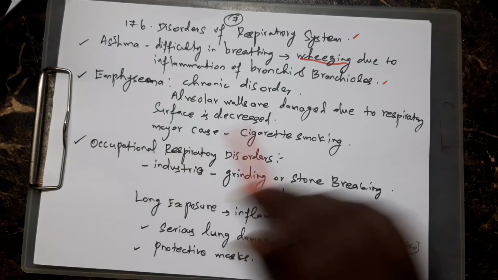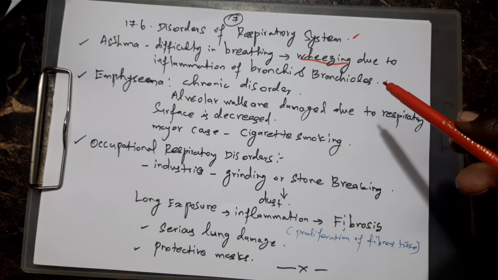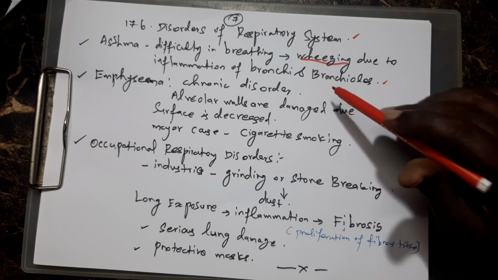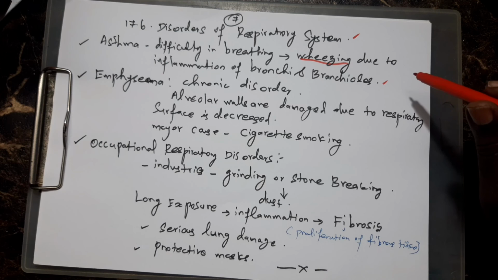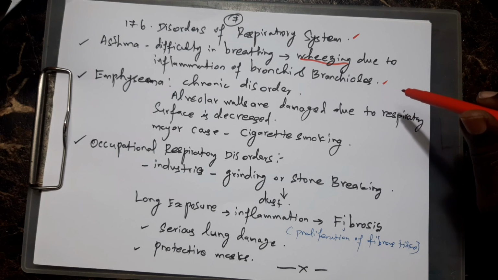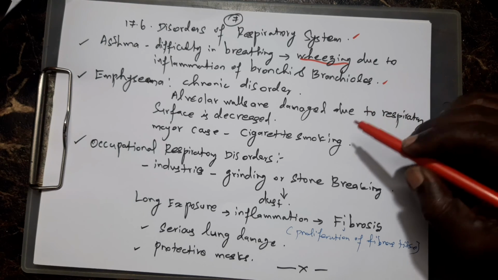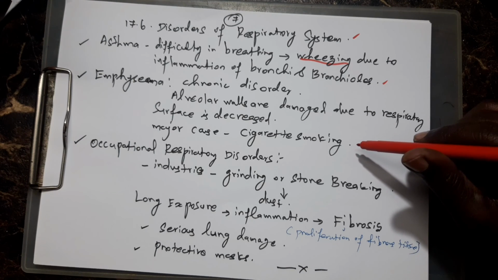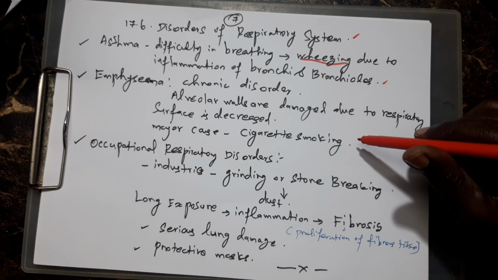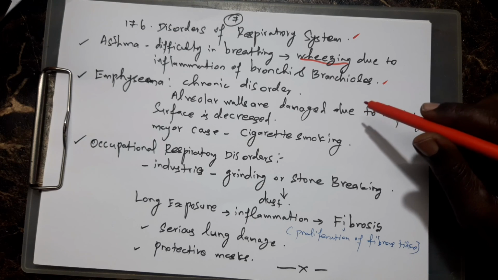Next one is emphysema. That is a chronic disorder, a long-standing disorder. The alveolar walls are damaged, so the respiratory surface is decreased. Why? Because of some blockage. The major cause is cigarette smoking, a long-standing process. If you smoke cigarettes for a long time, automatically emphysema will affect your lungs.